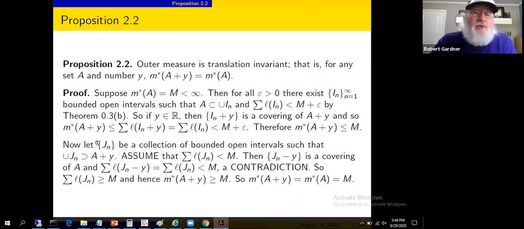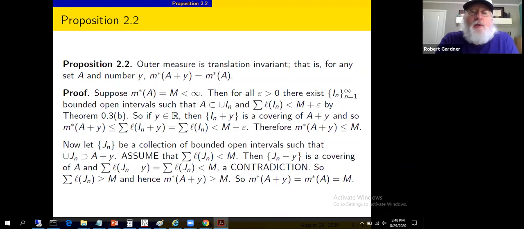Arbitrary collection of such J sub n's. So if we took the infimum of this sum over all collections J sub n, we would get something that's greater than or equal to m. In other words, the outer measure of A plus y is greater than or equal to m. Combined with this up here, we've got that the outer measure of A plus y and the outer measure of A are equal.